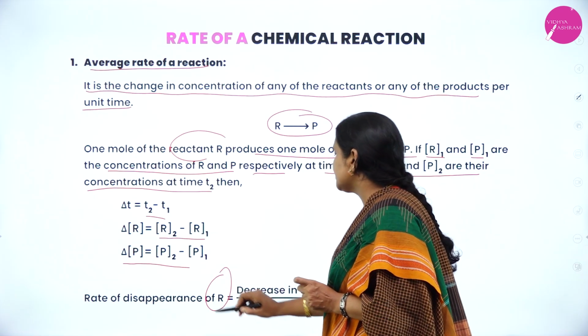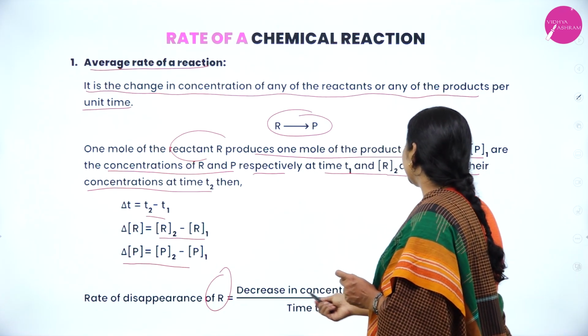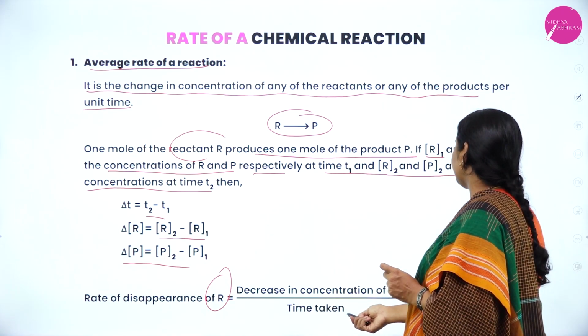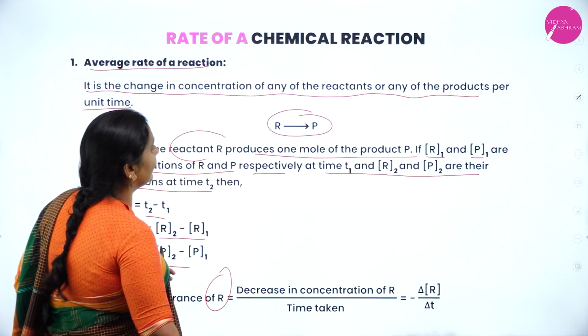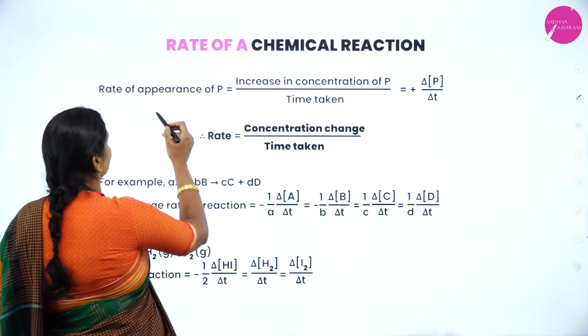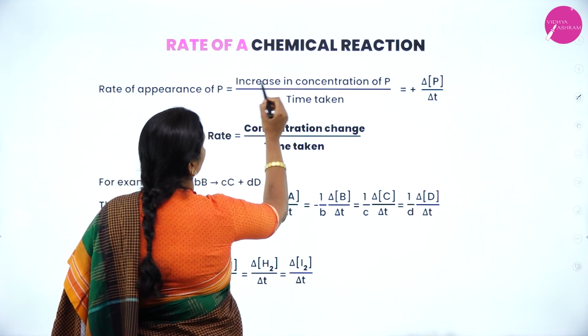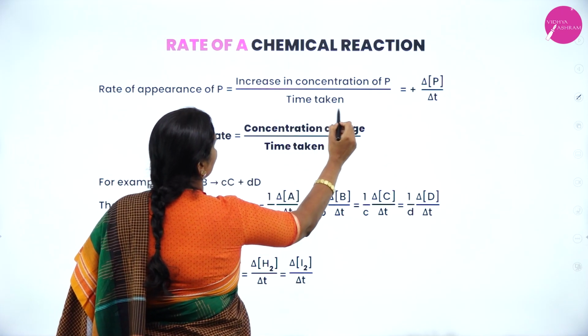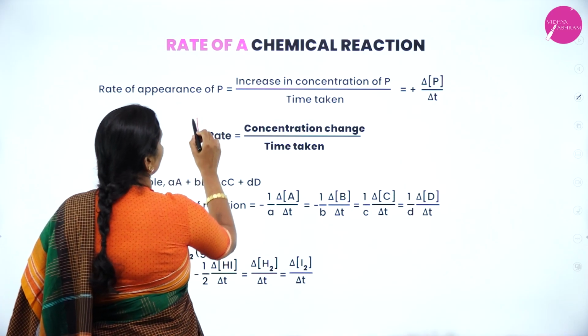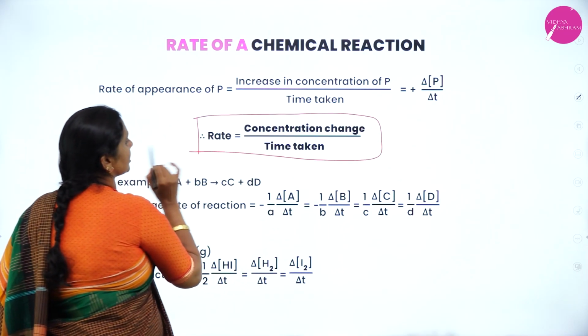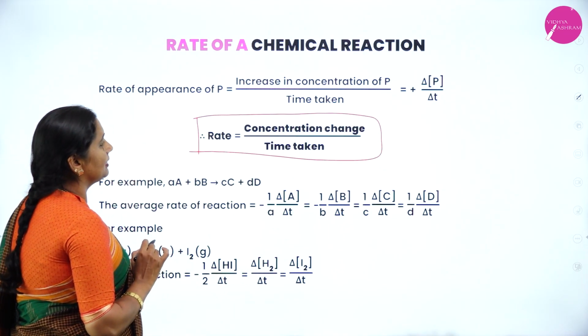Rate of disappearance of R is equal to decrease in concentration of R divided by time taken, that is minus delta R divided by delta T. Now, rate of appearance of P is increase in concentration of product divided by time taken, that is plus delta P divided by delta T. Therefore, rate is equal to concentration change divided by time taken.